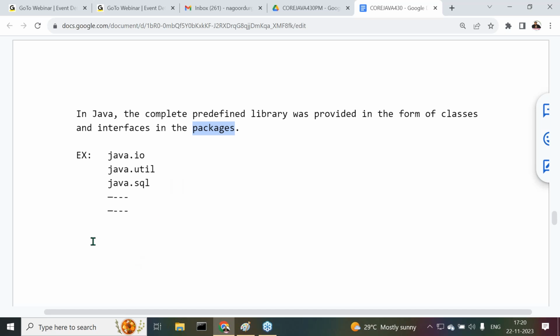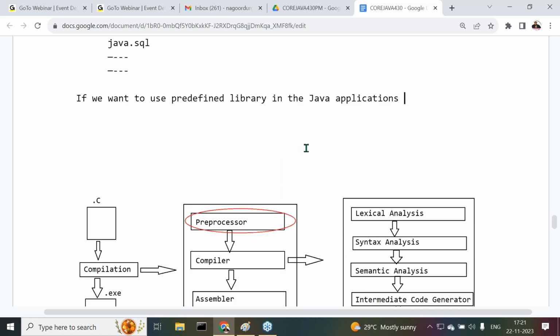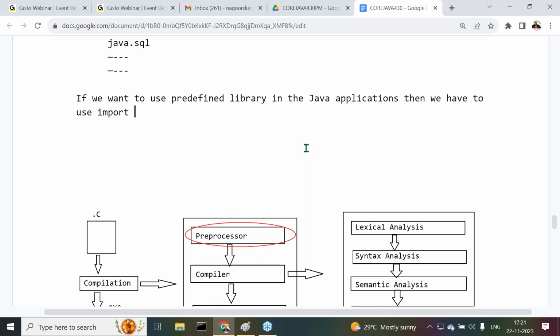Clear. Next one is, observe carefully after this. Everybody understand this, no? If you want to use a predefined library in the Java applications, then we have to import the packages.